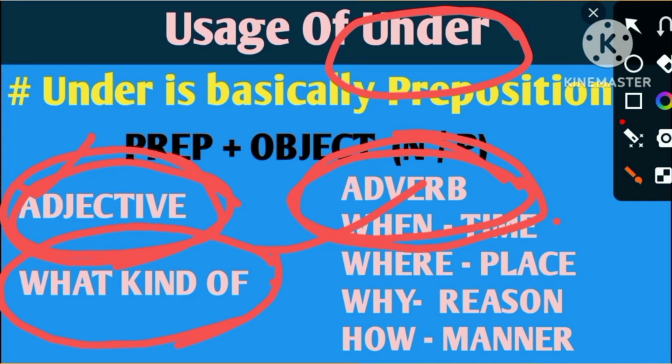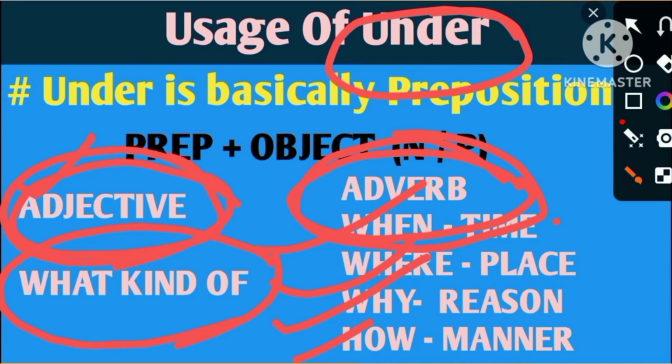If you ask the verb by where, the answer will be the adverb of place. If you ask it by why, it will be the adverb of reason, and if you ask it by how, the answer will be the adverb of manner.